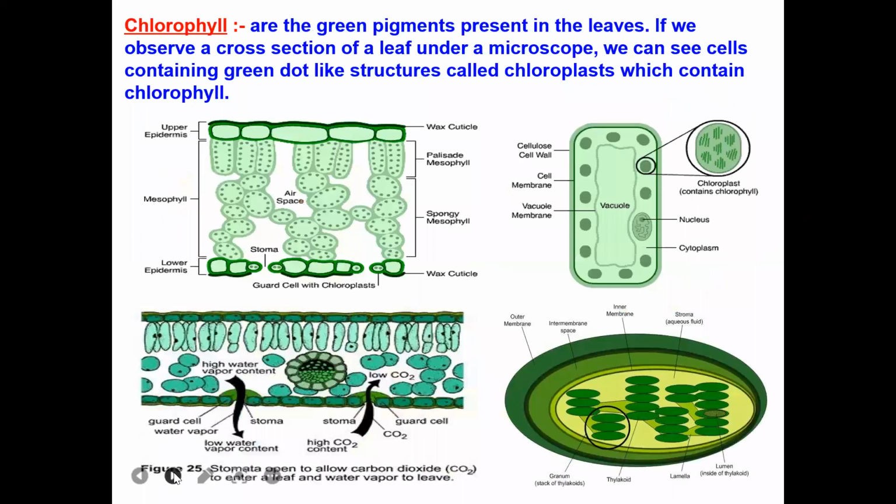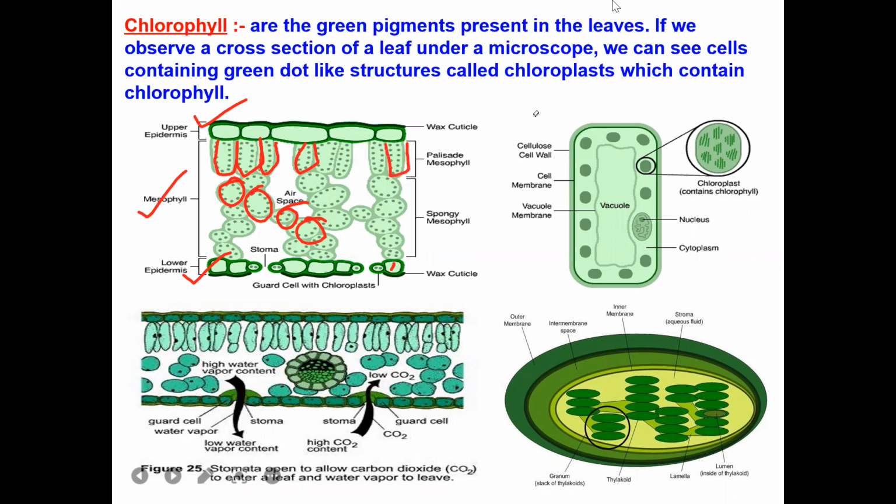Next we have, when we think about the chlorophyll, these are nothing but the green pigments, patra haritu, no? These are the green pigments which are present in the leaves. If we observe it under a microscope, we will get this structure. So this is a leaf tissue that you are seeing. This is the upper layer, which is called upper epidermis. This is the lower layer, which is called lower epidermis. In between, you can see some brick-like cells, some pillar-like cells, and some isodiametric or spherical cells. So this whole thing is called mesophyll tissue, or we can say leaf tissue.